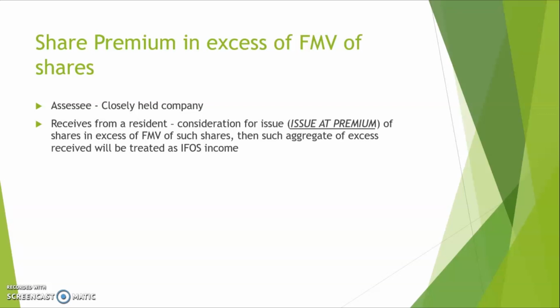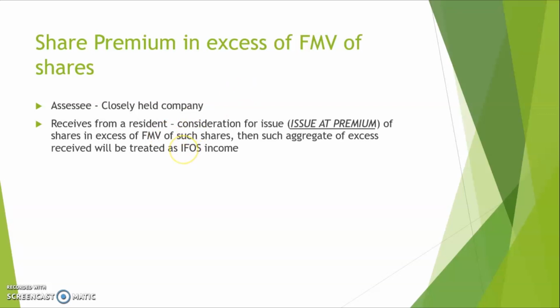Fine. Now, during that premium issue, the company receives a consideration which is in over and excess of the fair market value of the shares. Okay, so we are comparing the consideration received with fair market value of such shares, and if so, such excess received over the FMV will be treated as an IFOS income.